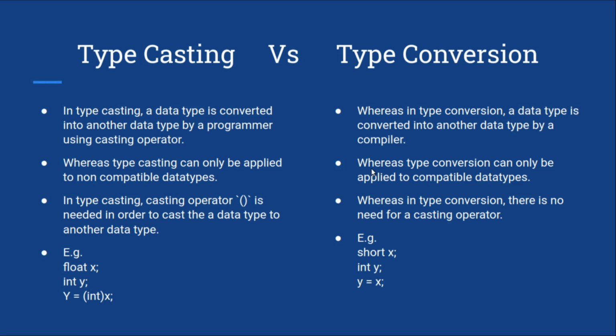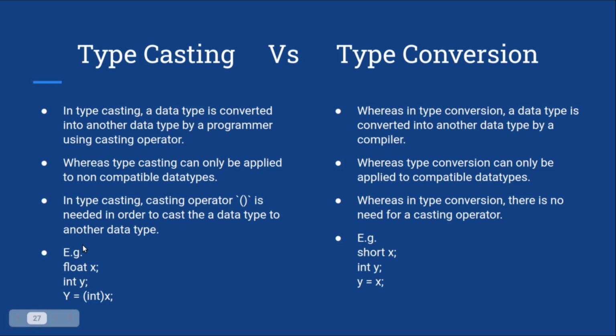But in the case of type conversion, because it is done automatically by the compiler, the conversion is limited to some data types only, right? So that is a limitation of type conversion. Because it's done automatically, there is no need of a casting operator. In typecasting, a casting operator is needed in order to cast the data type to another data type.